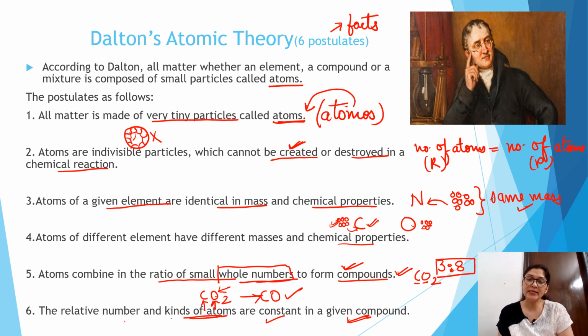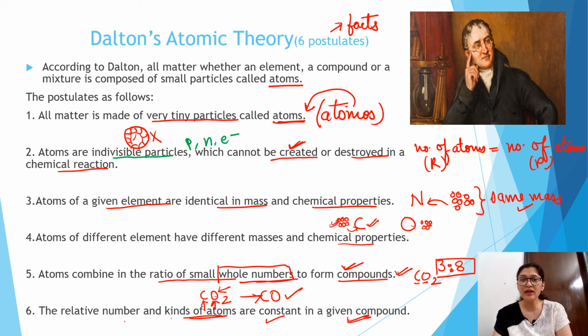But the Dalton atomic theory has a lot of drawbacks. Let's discuss the drawbacks also. The first drawback: Dalton said that atoms are indivisible, while you will study in the next chapter that atoms can further be divided into protons, neutrons, and electrons.